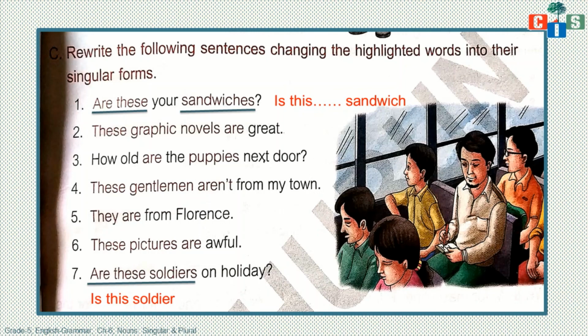So scholars, I hope you will be able to understand and do all the exercises by yourself. I gave examples and solved two sentences from each exercise, so it will be easy for you to solve and write, and you have to write in your textbook, not in any notebook.